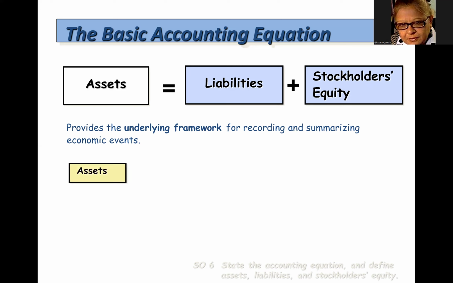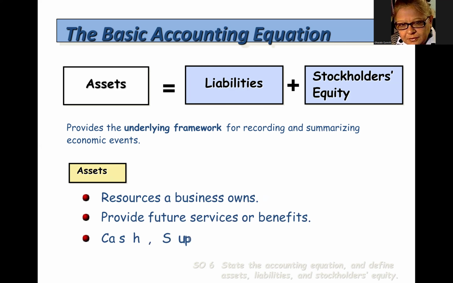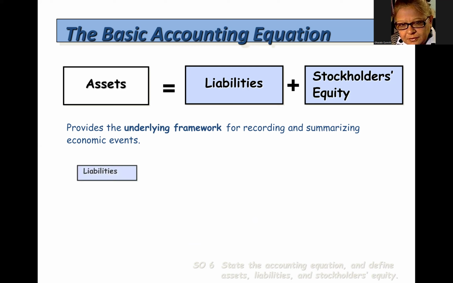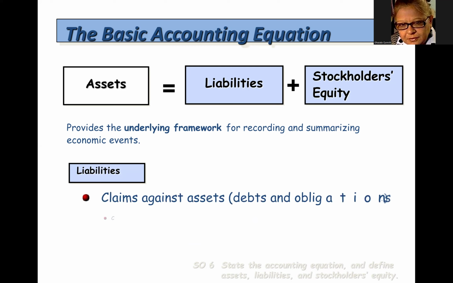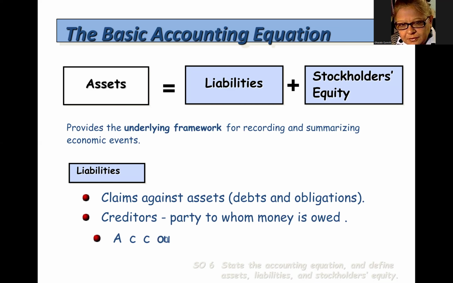What are assets? Assets are resources a business owns. They provide future services or benefits. Examples of assets are cash, supplies, equipment, etc. What are liabilities? Liabilities are claims against assets. Creditors are the party to whom money is owed. Examples of liabilities are accounts payable, notes payable, etc.